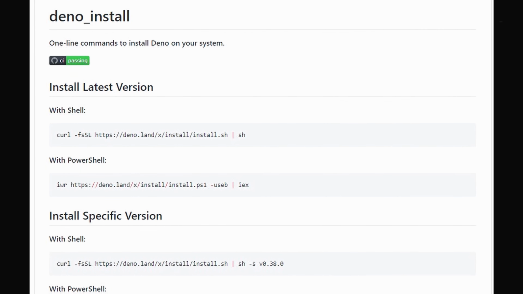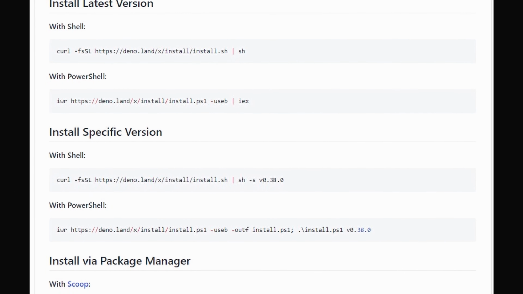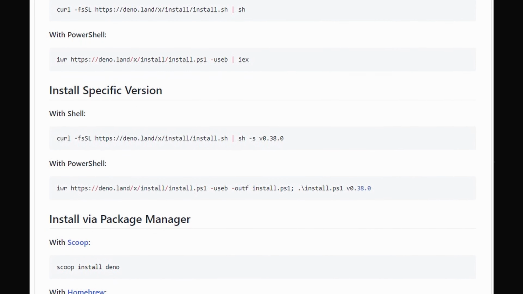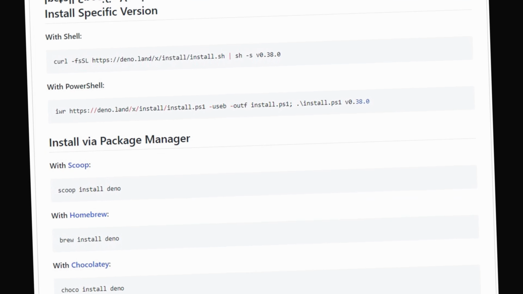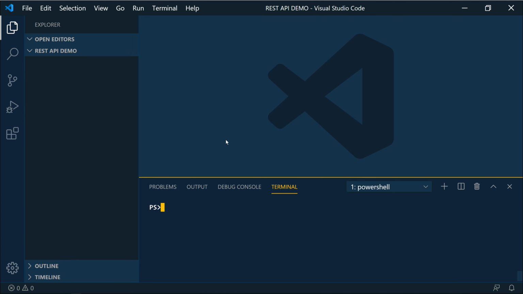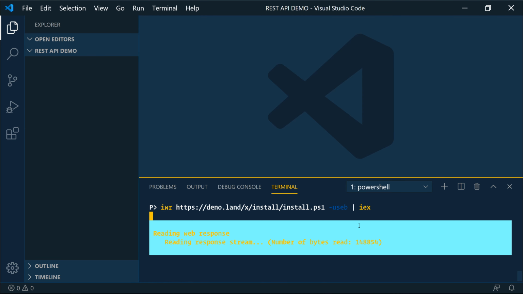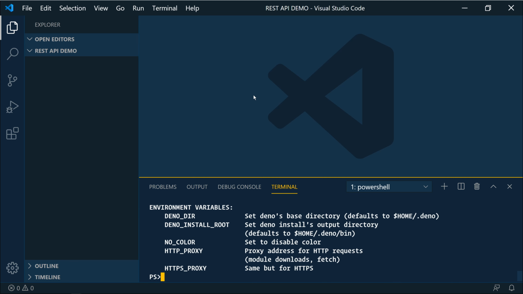So let's look at the code. First off, we're going to look at installation, and it's pretty easy. You can use Shell, PowerShell, Homebrew if you're using Mac or Linux, or Chocolatey if you're using Windows. I'm just going to use PowerShell. That's the easiest for me. So I have an empty project open here, and I'm just going to open up the terminal and paste this in. I'll speed this up for time. All right, and let's just make sure that it's going to work. We'll say deno help. And there we go. So Deno is installed and ready to go.